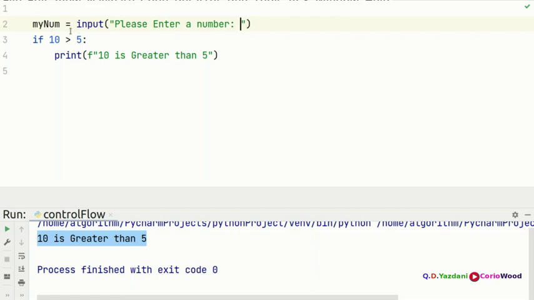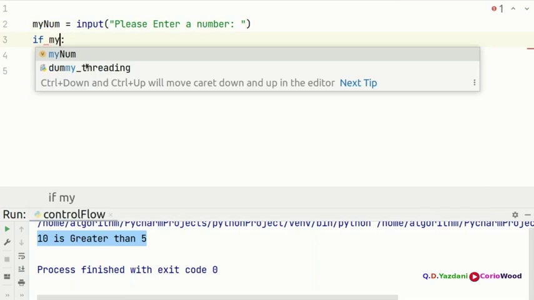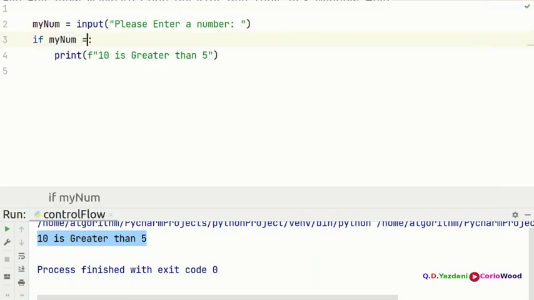But say, for example, if my num is equal to 0, and then you say you have entered 0.